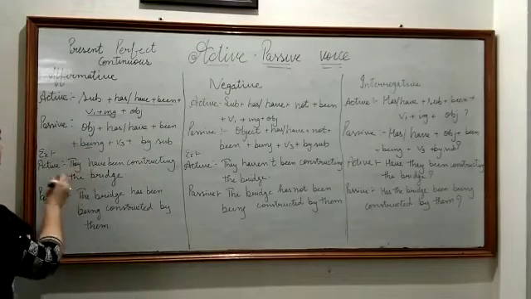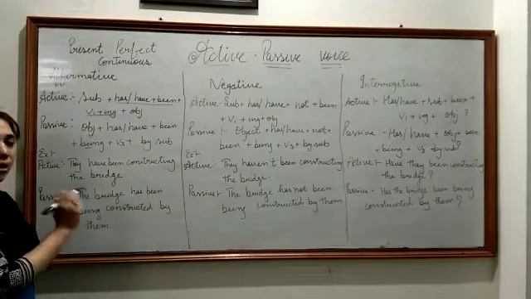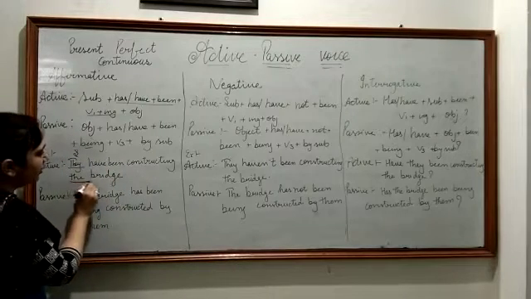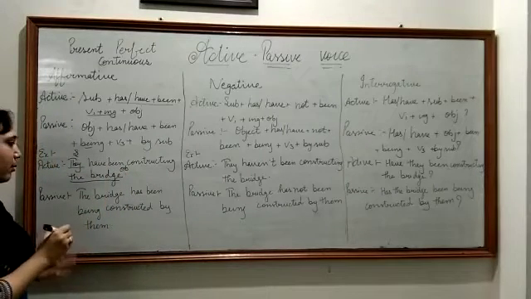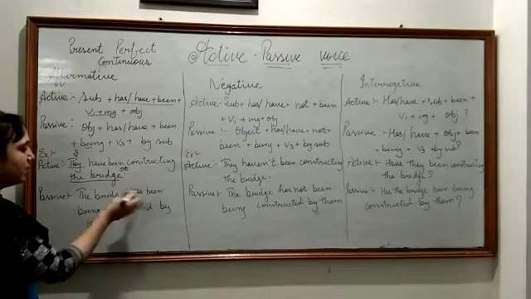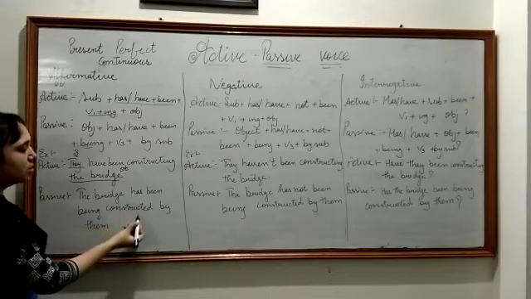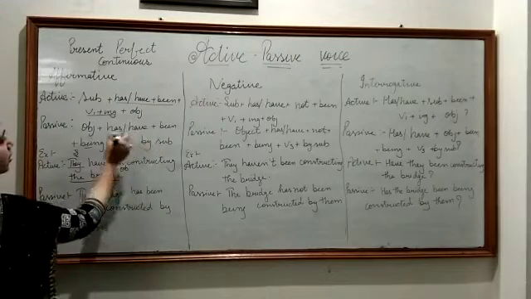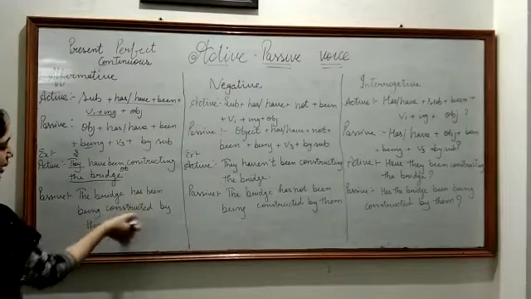Okay. So here is one example, like they have been constructing the bridge. Of course, they is your subject, they is performing the action, and the bridge is your object. So while converting it into passive, we will bring this object forward. The bridge has been, because the bridge is singular, the bridge has been being constructed by them. So we are following the rule: has because our object is singular, been, being, V3 constructed by them.